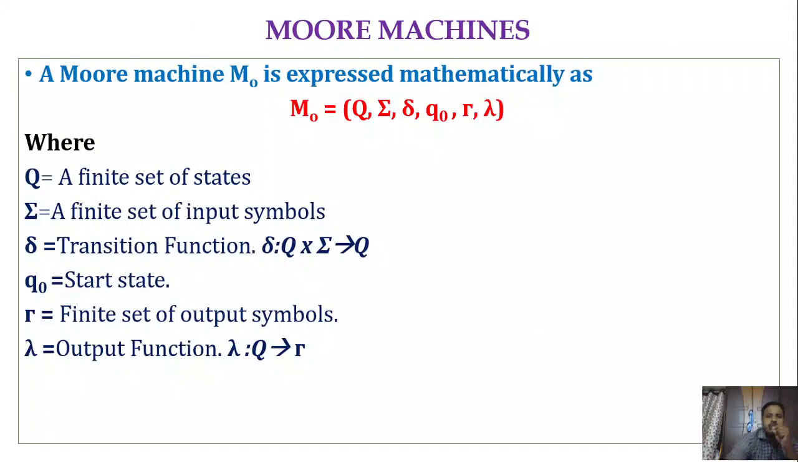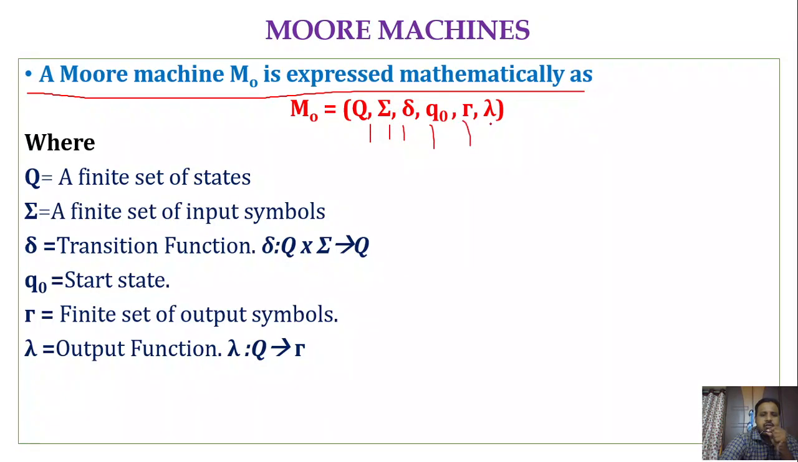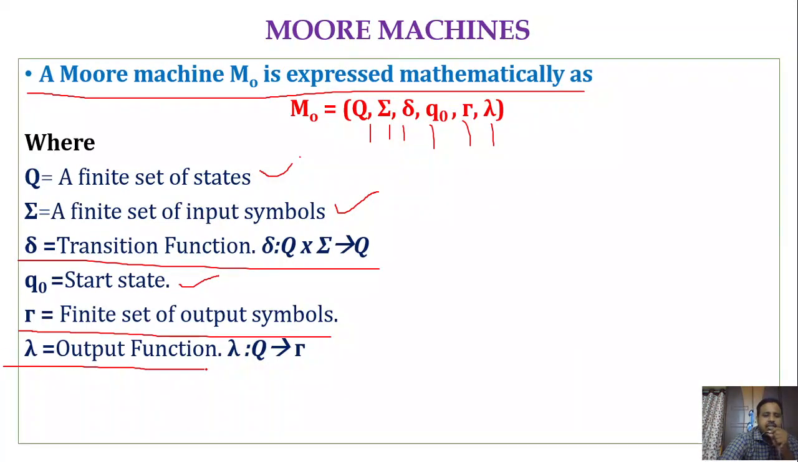Okay. Next, how do we represent the Moore machine in a mathematical way? So a Moore machine, M0, is expressed mathematically by using 6 tuples as we know: Q, sigma, delta, Q naught, tau, lambda. So Q is a finite set of states, sigma is a finite set of input symbols, delta is a transition function that is same, Q naught is the start state, and next tau is a set of output symbols, and lambda that is the output function, right?